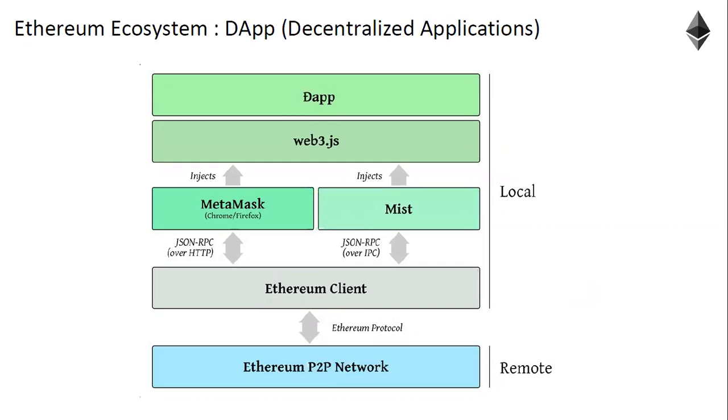Say for example, the backend, the most backend layer, is nothing but the peer-to-peer network, the Ethereum peer-to-peer network. So all the nodes in the network are the backend. And then there is a protocol, and this protocol will communicate with the Ethereum client. Now this Ethereum client should communicate on a client level, right?